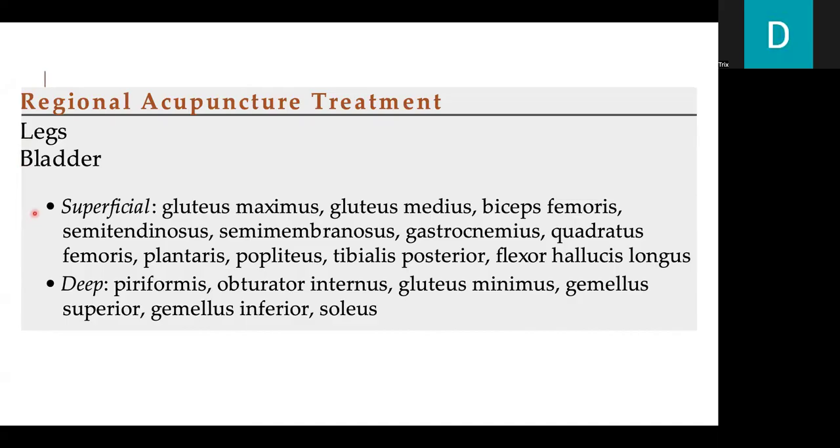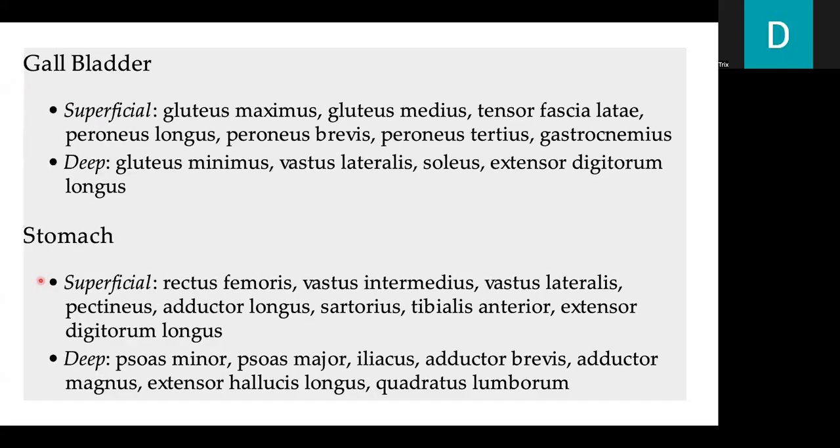For superficial, it's in the gluteus maximus, gluteus medius, biceps femoris, semitendinosus, semimembranosus, gastrocnemius, quadratus femoris, plantaris, popliteus, tibialis posterior, and flexor hallucis longus. For deep, it's piriformis, obturator internus, gluteus minimus, gemellus superior, and gemellus inferior, and soleus.